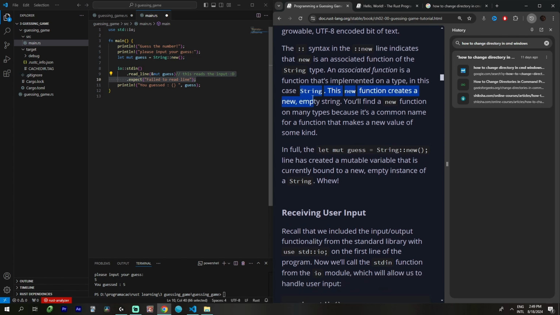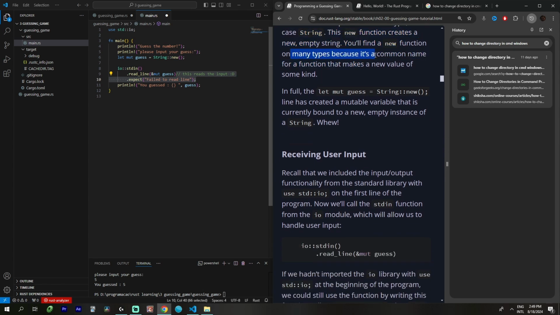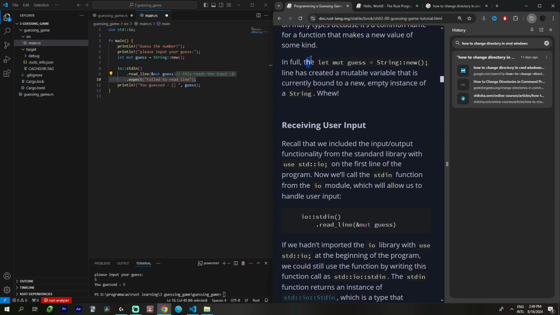The new function creates a new empty string, and you'll find a new function on many types because it's a common name for a function that makes a new value of some kind. So let mut guess = String::new has created a mutable variable that is currently bound to a new empty instance of String.